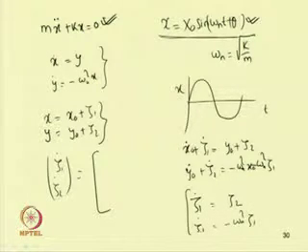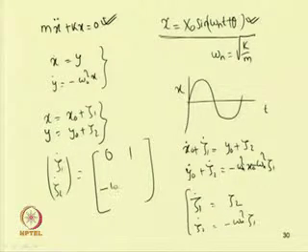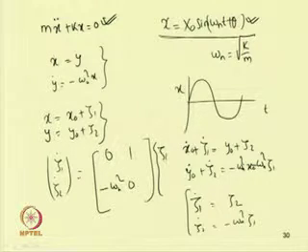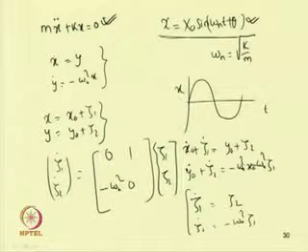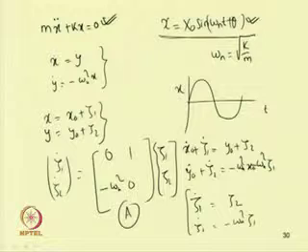So our equation, with matrix A, will be [0 1; minus omega n square 0] times [zeta 1, zeta 2]. So this is the matrix A. Now we have to study whether this solution is stable or unstable.